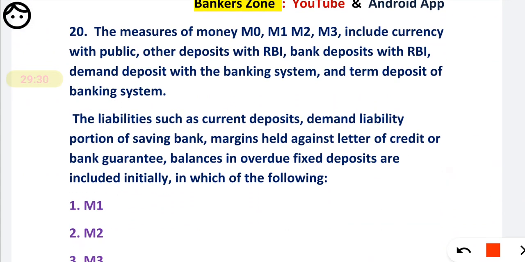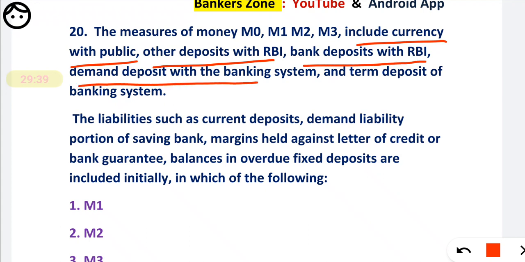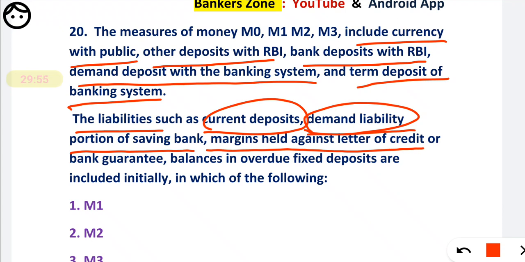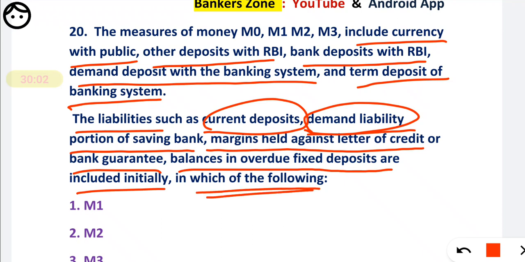The measures of money, that is M0, M1, M2, M3, include currency with the public, other deposits with RBI, bank deposits with RBI, demand deposits with the banks, and term deposits with the banks. The liabilities such as current deposits, the demand liability portion of savings banks, margin held against letters of credit or bank guarantees, and balances in overdue fixed deposits are included initially in which of the following?